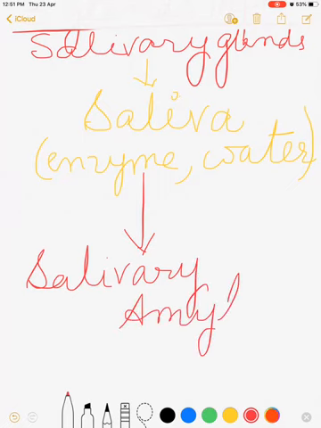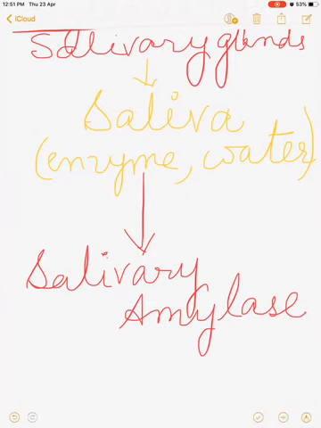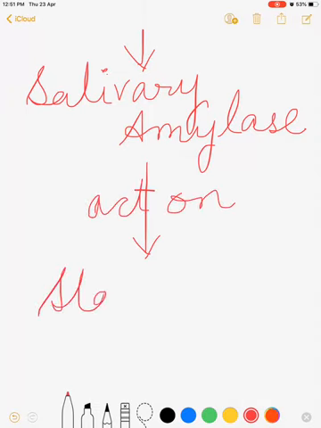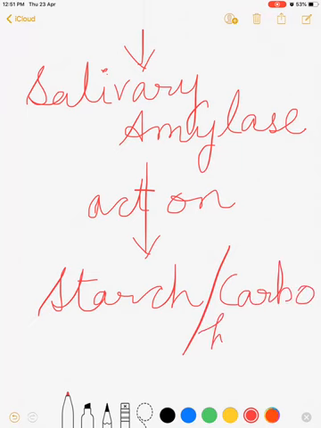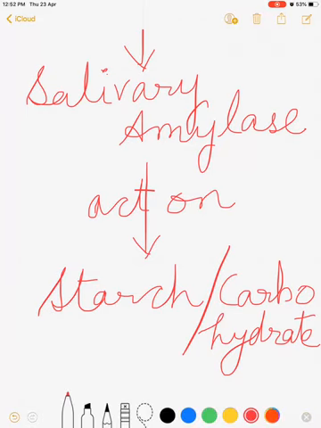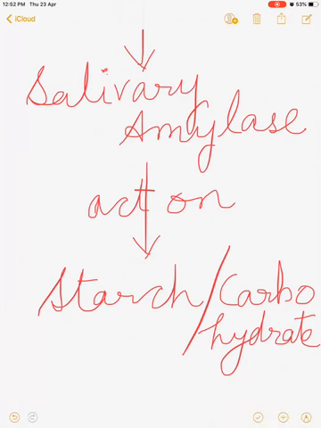In some books it is also written as ptyalin. The function of salivary amylase is to act on starch, which is a carbohydrate. So we can say that salivary amylase acts on starch, or you can also write carbohydrate present in our food. So digestion of the carbohydrate or starch starts in the mouth with the help of the salivary amylase.